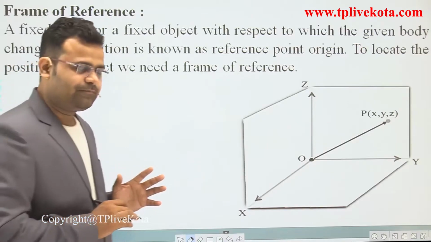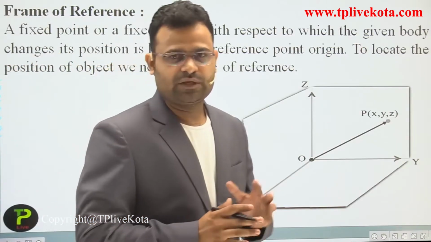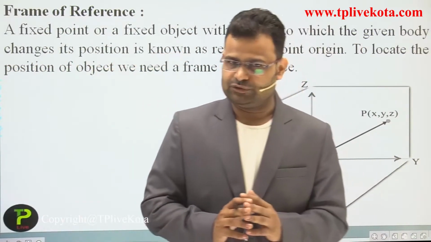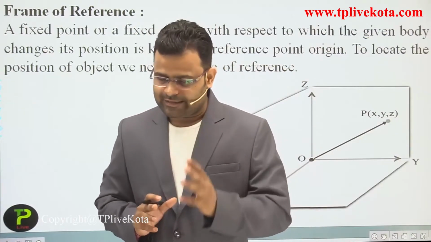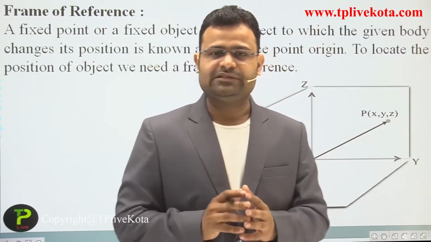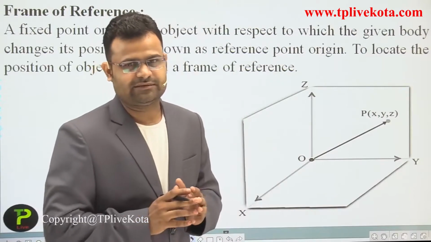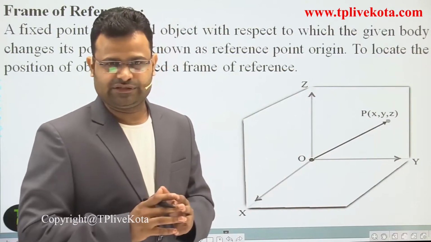Practically, we have 3-dimensional motion. First is 1 dimension, second is 2 dimensions, and last is 3-dimensional motion.